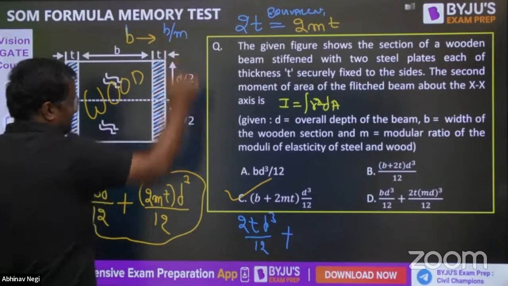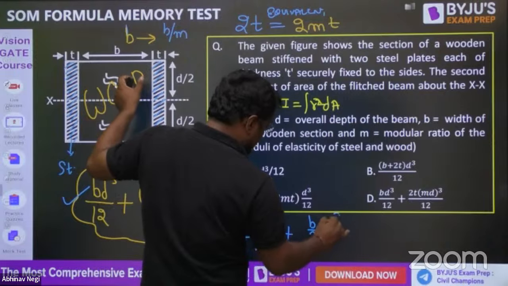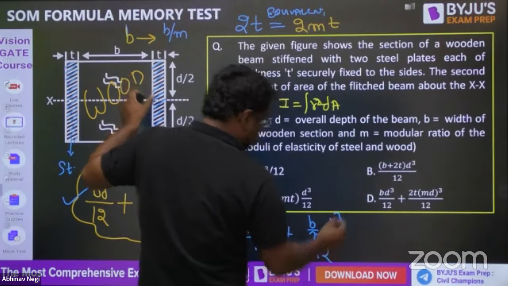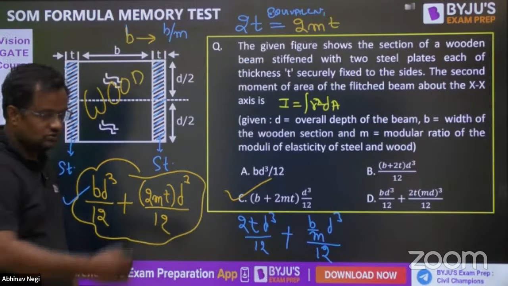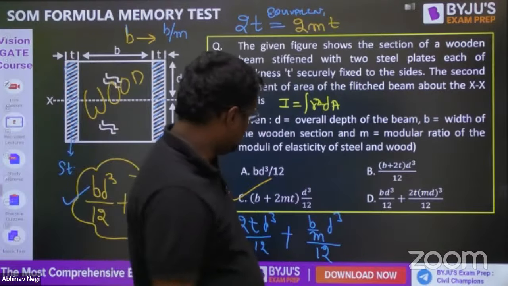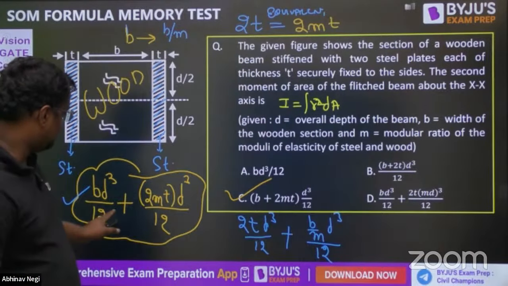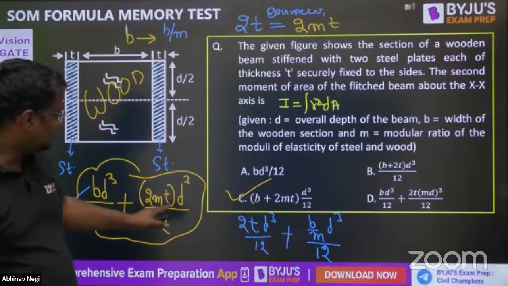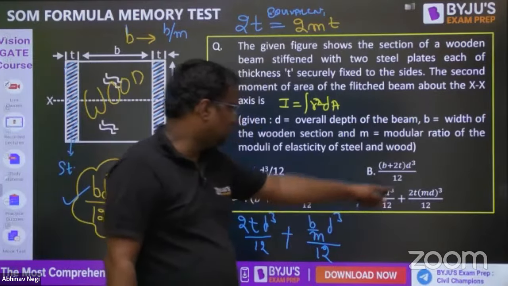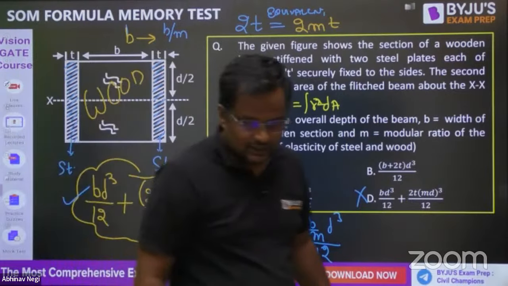So the width is B by M into D cube by 12. But no answer is matching, so it can be MSQ. So this is the C option. 2M cube is not there. Only 1M. Yes, Mohit.